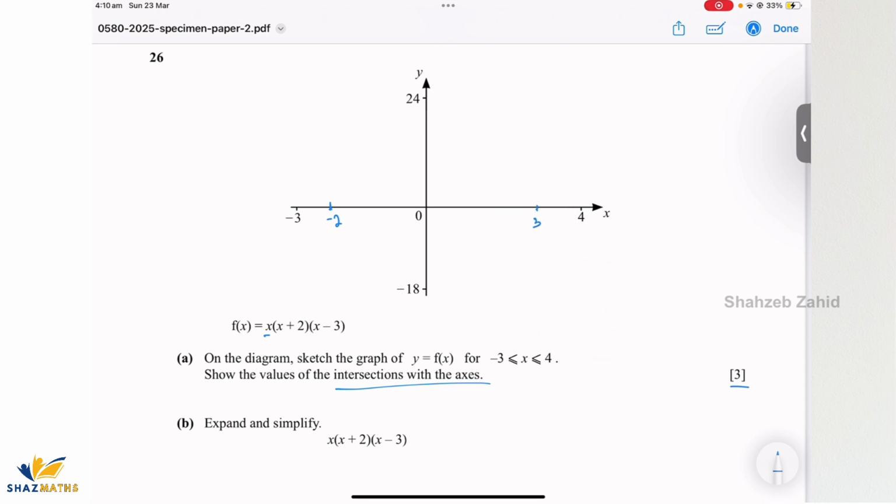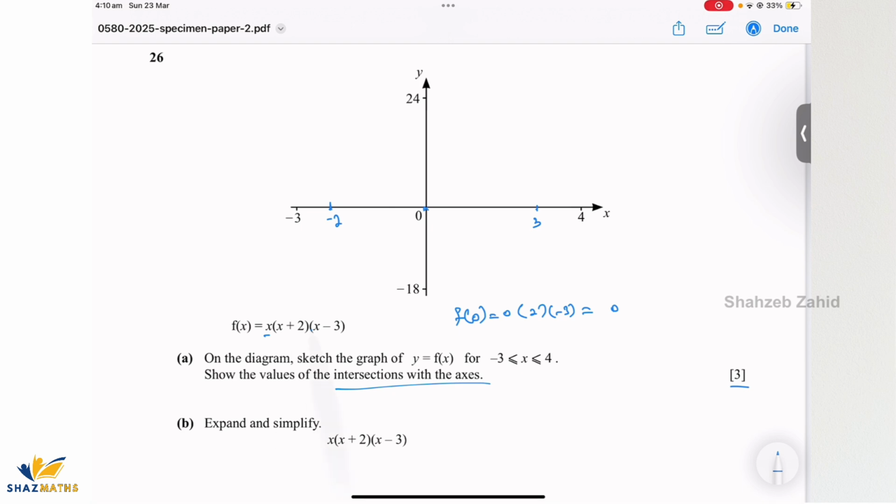Okay, about the y-intercept, let's put x as 0, so I'm going to say f of 0 would be 0 times 2 times -3, so 0 times anything is 0, so it has to go through the origin.